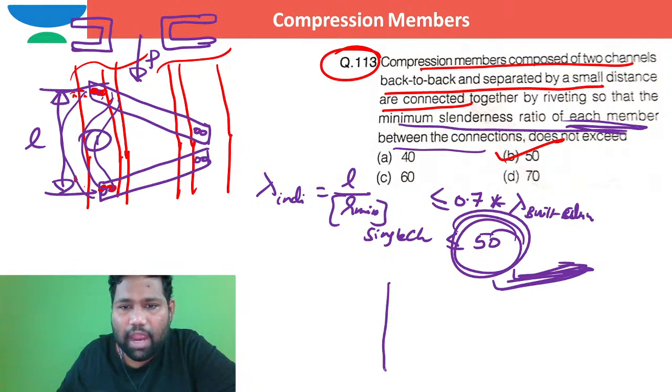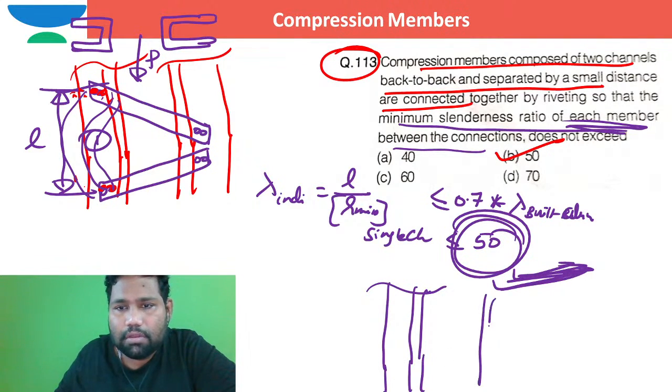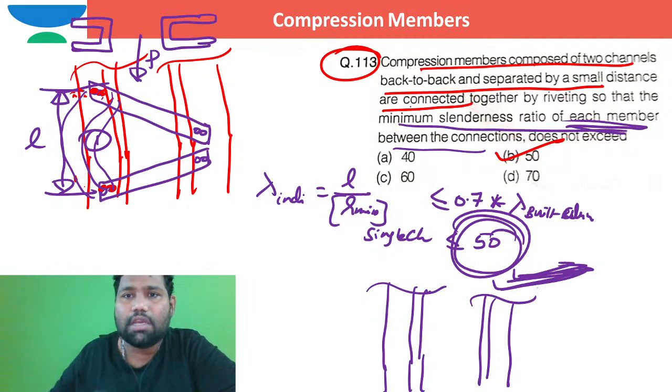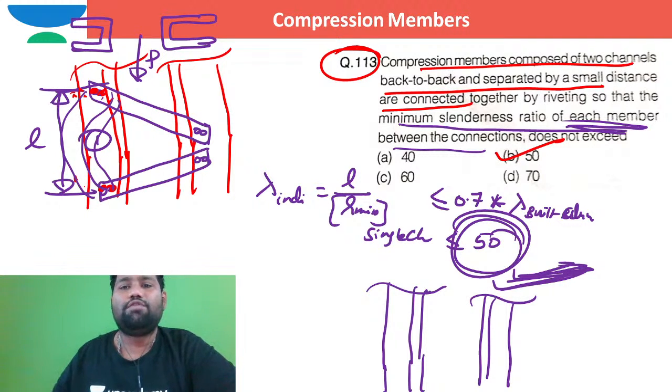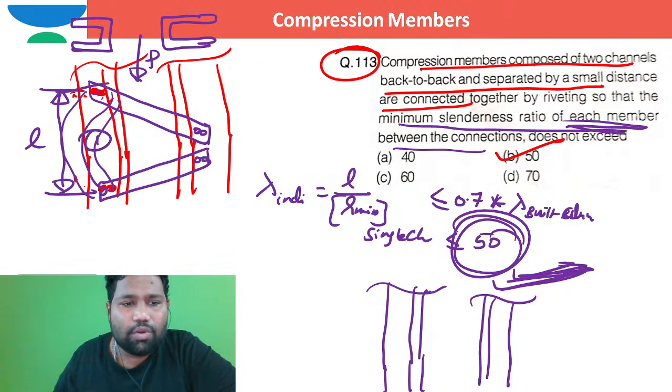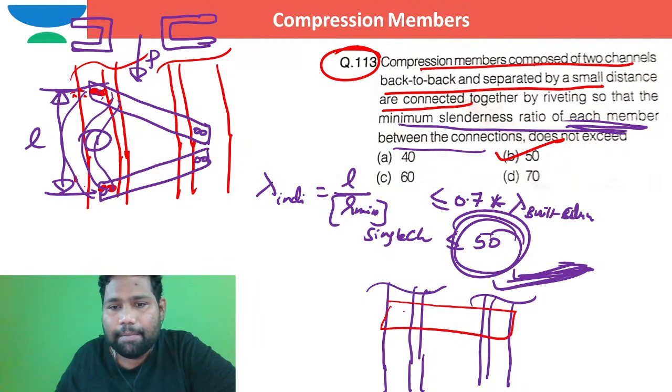If you had any doubt, this is in case of compression members which are composed of two channels back to back. Either you can take a batten system also, I don't have any objection. You can go for a batten plate here, generally given with bolting or rivets, whatever that may be.